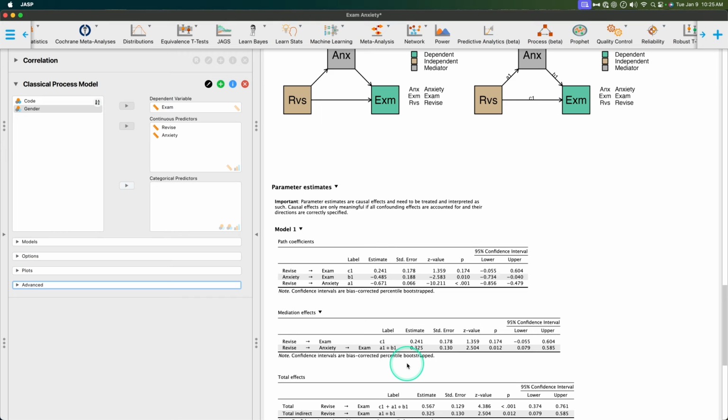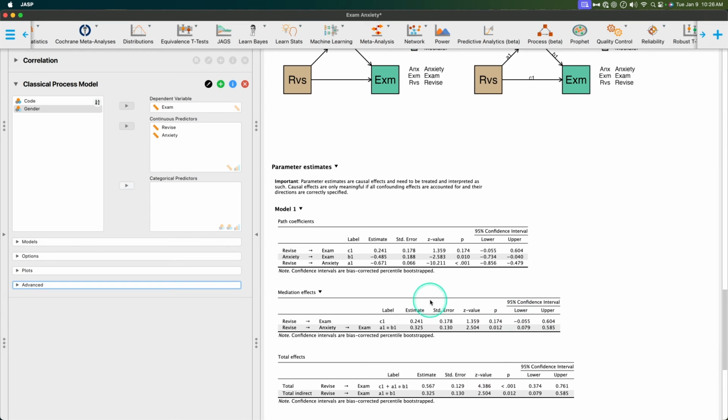Well, it's still a positive relationship. And the reason why it's a positive relationship is because the more we study, the less anxiety we have. The less anxiety we have, the less badly we will do on our test, which means we will do better the more we study despite our test anxiety. And that is statistically significant, 0.12. There we go. Perfect. So that's our mediation effect.